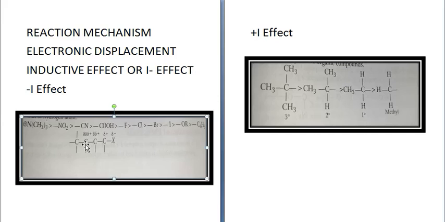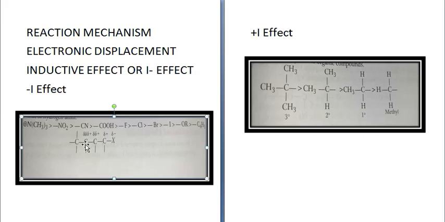Greater the number of electronegative atoms or groups attached to the carbon chain, greater will be the minus I effect, and greater will be the acidity of, suppose, a carboxylic acid or any compound.